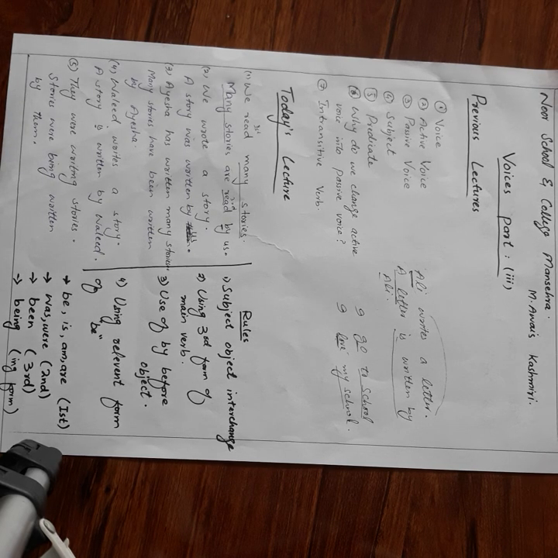So this was today's lecture. You need to memorize these rules: subject object interchange, using the third form of main verb, use of by before the object, using the relevant form of be. And what are the relevant forms of be? Be, is, am, was, were, been, being. So that is all about today's lecture.